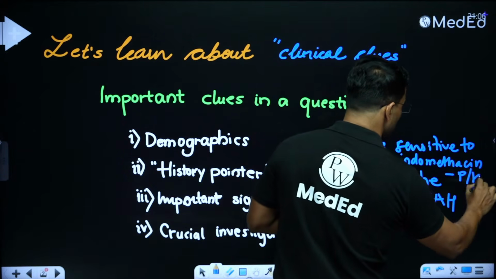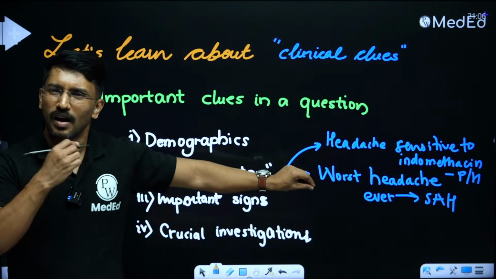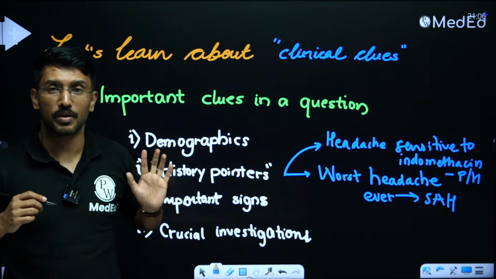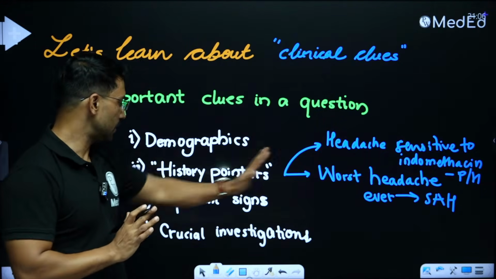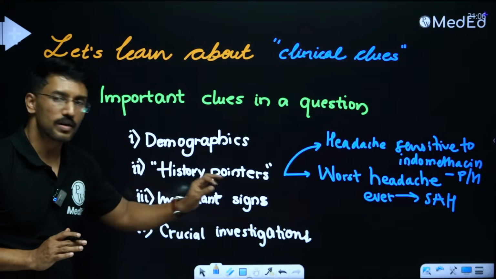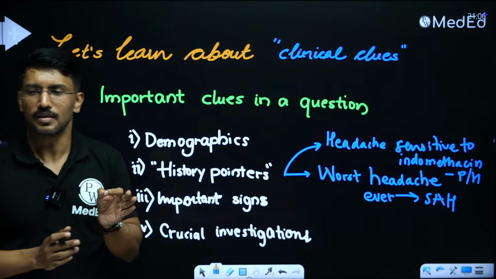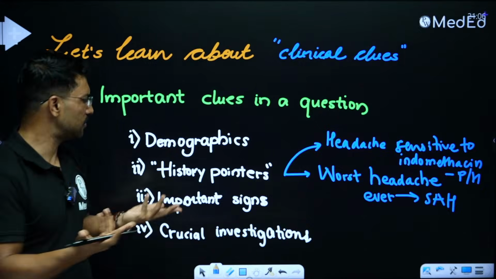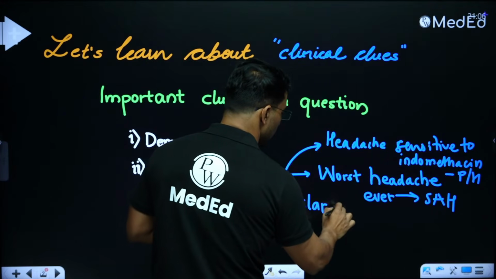So similarly, there may be statements which are telltale clues. So every time you study about a disease, highlight those statements. Like if this statement appears, the examiner is talking about this disease, and I will always think about it, right? Then third, there may be some important signs mentioned in the question. Like if that sign is present, the question is mostly talking about that particular disease. For example, if there is, let us say, malar rash present, then we know it is talking about SLE.